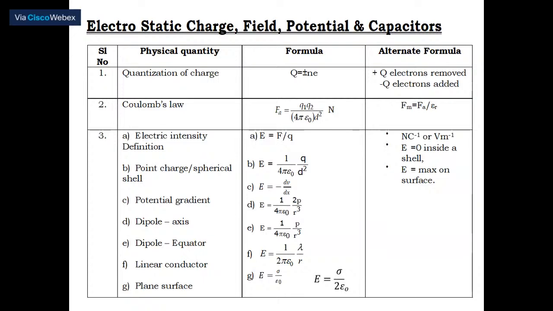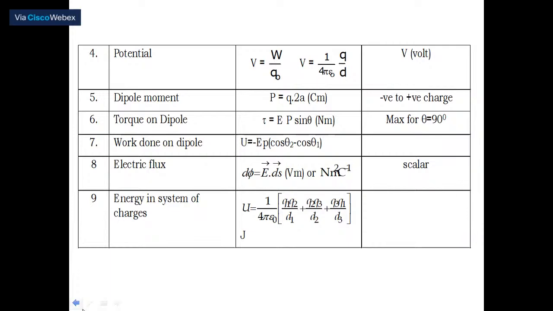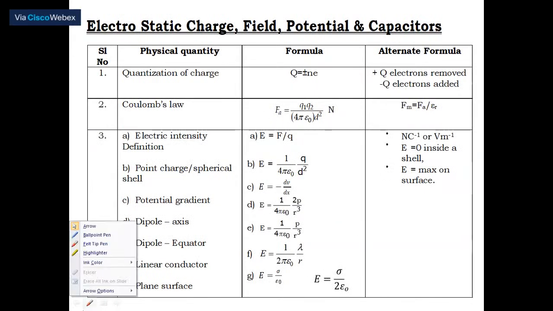Next, Coulomb's inverse square law. What is this? Whenever two charges are separated by a certain distance, either in air or in any medium, we come across a force of interaction. What is the force of interaction? One will experience a force due to the other, and the other will experience a force due to the first one. This is given by, as you have already studied in detail, so I'm going to mention it. So the force in air between any two point charges, easily, if I want to write that one, then you can see that.